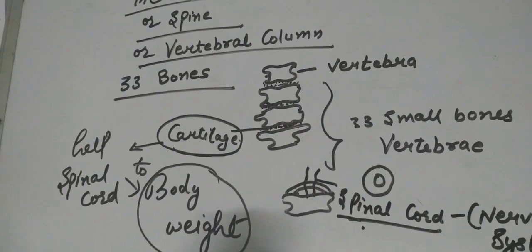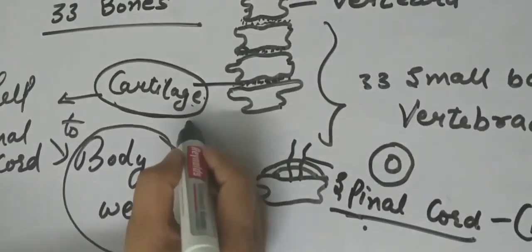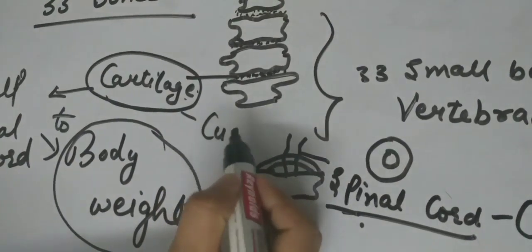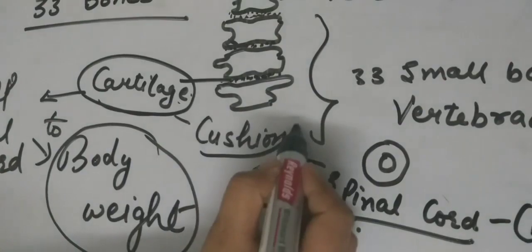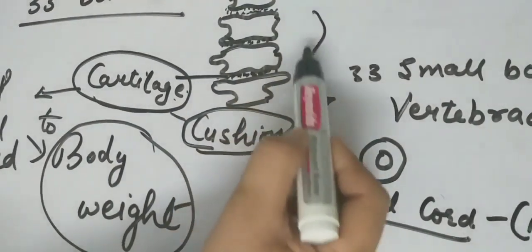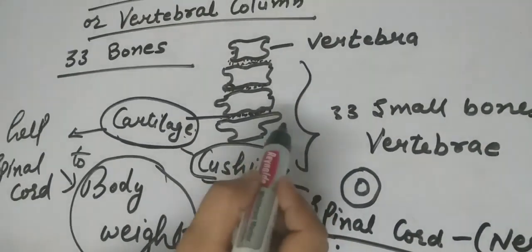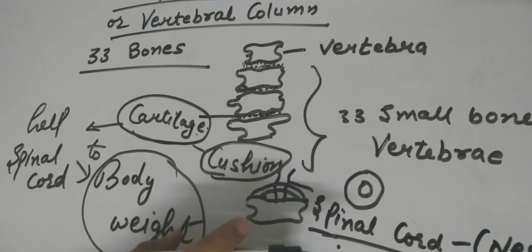Another thing, we read that cartilage is also a cushion. What is it? Also a cushion. This cushion protects the vertebrae from sudden jerks. All these points are already given in the book.